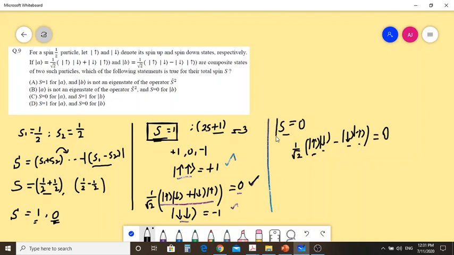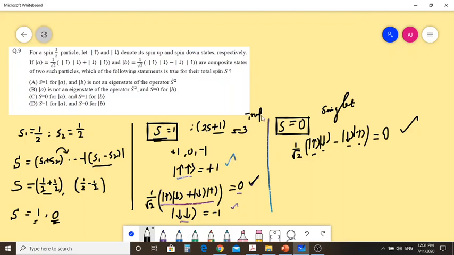This is the S equal to 0 state. For capital S, the total spin 0, only one state is allowed. But for S equal to 1, 3 states are allowed. This is called a triplet, and this is called a singlet.